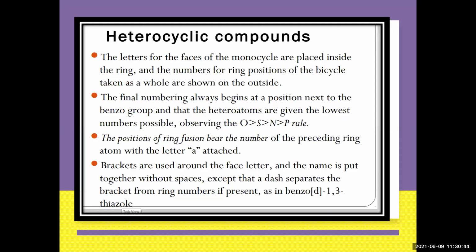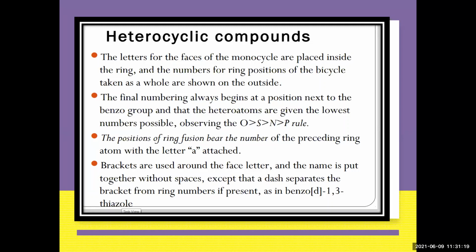The position of the ring fusion bears a number and predicts the ring atom with the letter A attached. The brackets are used around the phase letters and the name is put together without spaces, except a dash to separate the bracket from the number if present. Example, benzo[d]: benzene is fused at the d end of 1,3-thiazole. So it is benzothiazole.